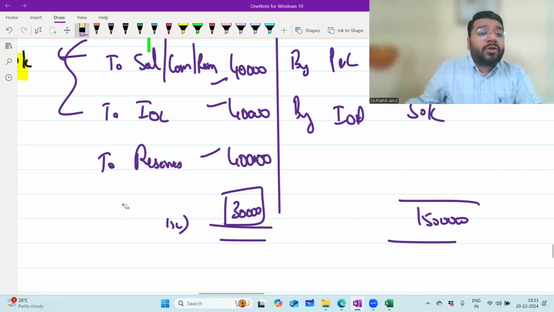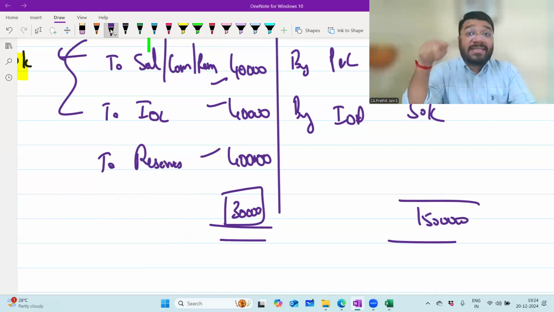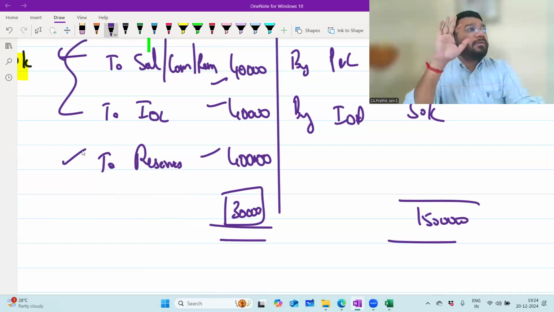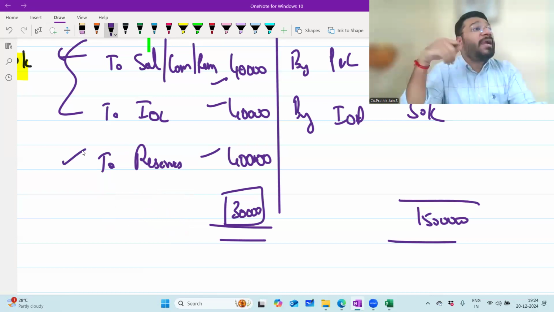Or sometimes we are not sure what to do with this money. And the partners are very clear that they don't want to draw the profit. They feel that this 30,000, if it is there in the business, it will be useful. But they don't know what to do. They transferred some to reserve. But this 30,000, they are not able to decide whether should I withdraw, should I save it. They're still in dilemma.